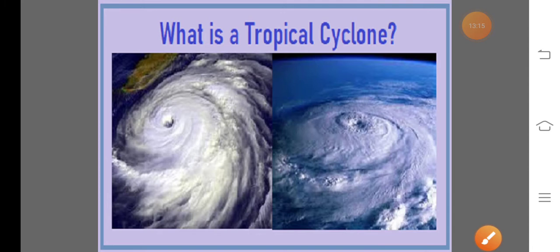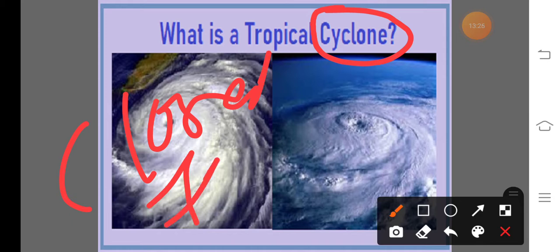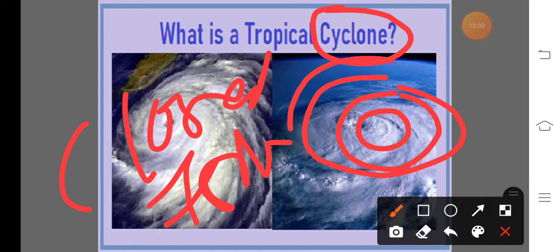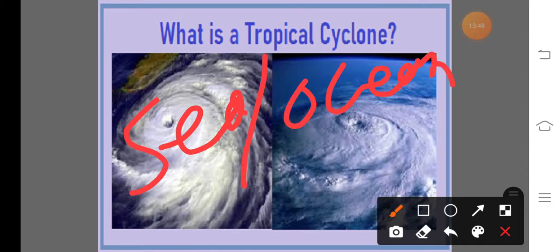Next one, tropical cyclone. Before studying the tropical cyclone, we discuss the meaning or definition of cyclone. A cyclone is a closed isobar having low pressure at the center. It is known as a cyclone, and when it occurs in the tropical region of the sea or ocean surface, it is known as a tropical cyclone.